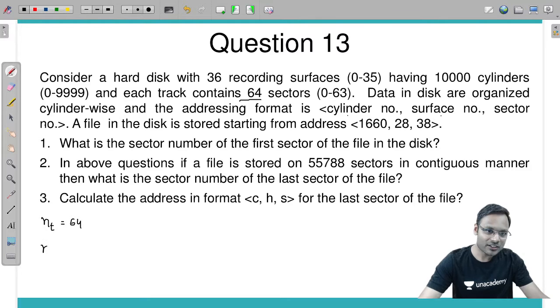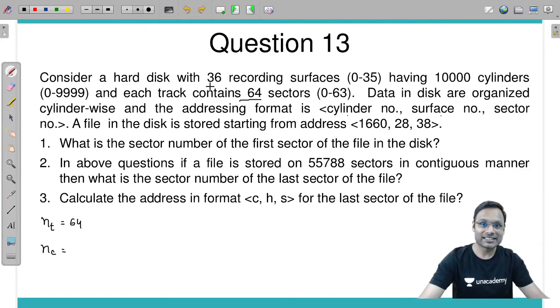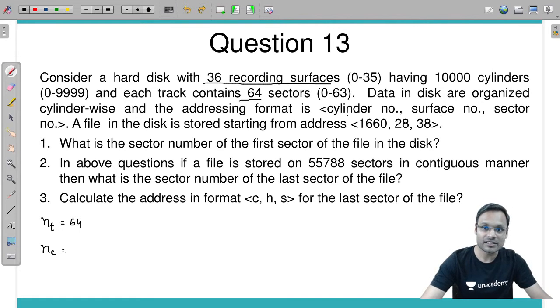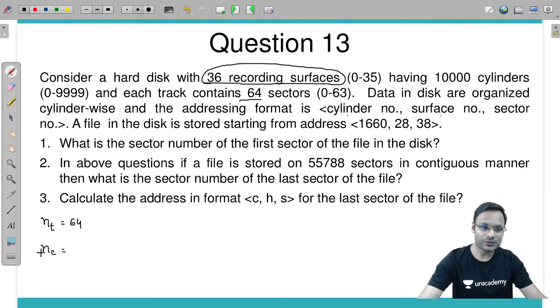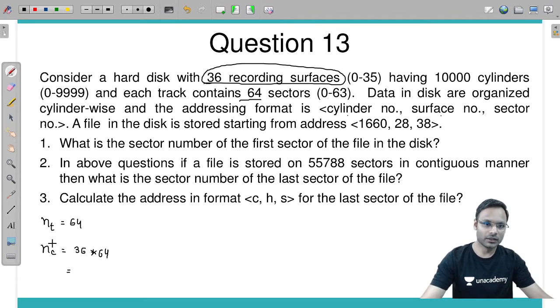And how many sectors will be there on a cylinder? We have 64 different sectors on one track, and 36 surface tracks are included in one cylinder. So the number of sectors per cylinder is 36 into 64. Can you calculate how much it is? How much will it be? Tell me quickly. 36 into 64, 2304.